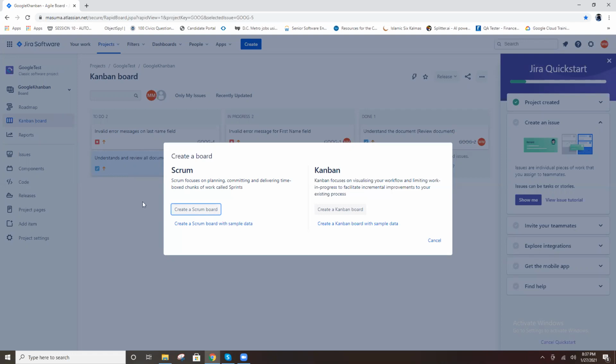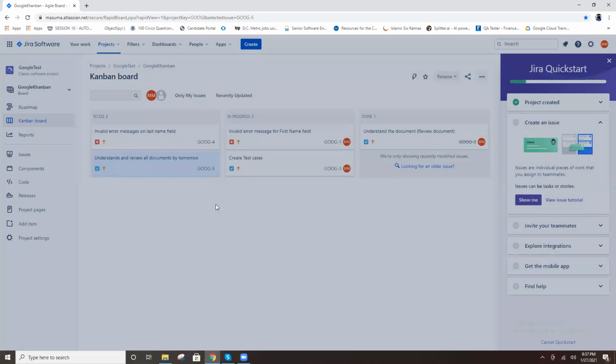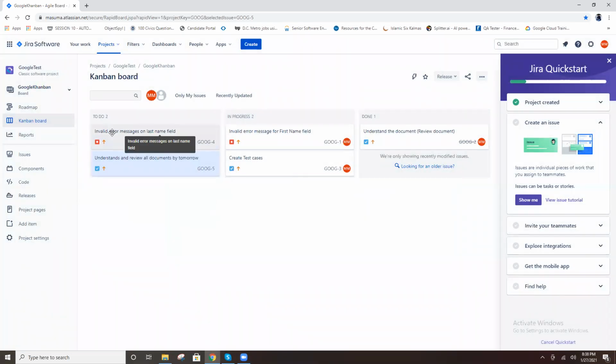Got it, right? This is the task, day-to-day activities, right? See, this is the understanding, test execution, like that. You write it. This is the task for you. Sometimes your team lead creates a task and assigns it to you. How to create a task, you know, right? Just create any task and assign it to yourself. The team lead will assign the task sometimes, and sometimes you create a task and assign it to yourself. In the same way, the board: first, who creates a board? Maximum times the team lead will create a board.